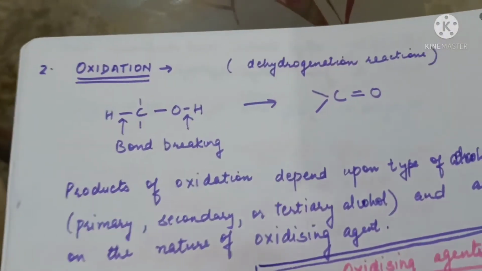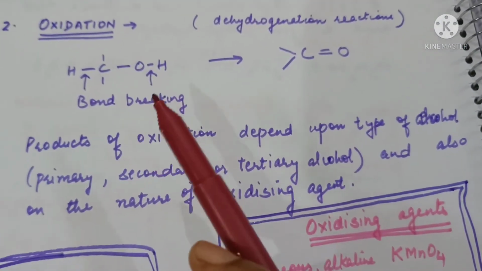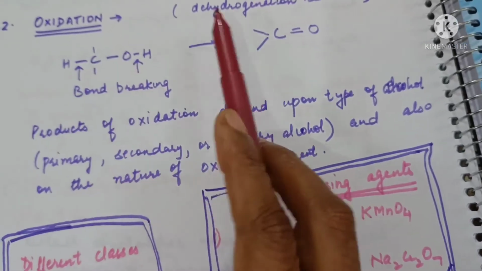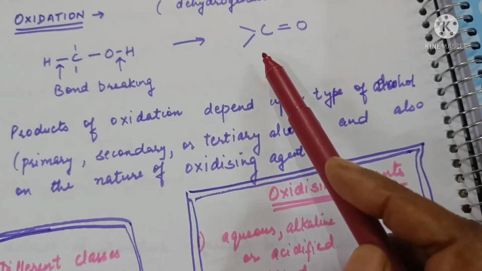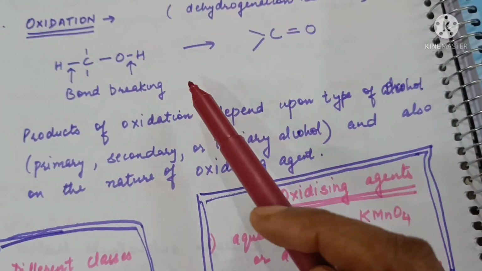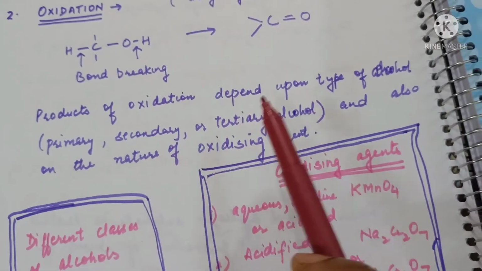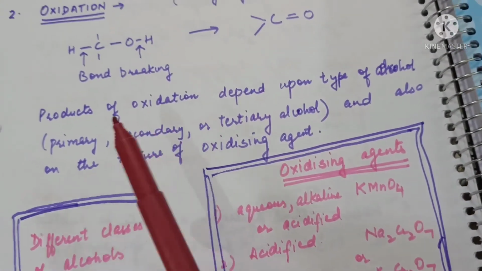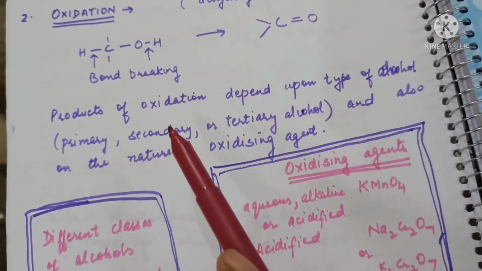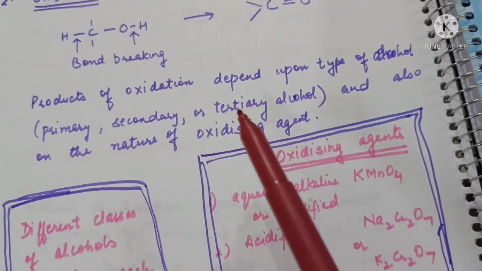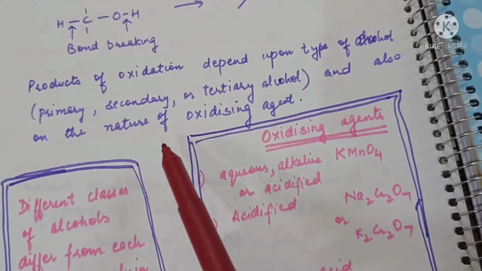Next is oxidation of alcohols. Alcohol on oxidation forms aldehyde or ketone. The product depends upon the type of alcohol. Primary alcohol forms aldehyde, secondary alcohol forms ketone, and tertiary alcohol will form an alkene.